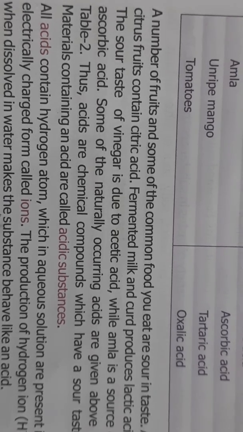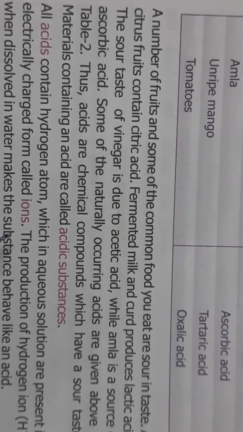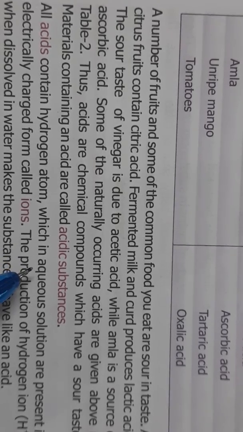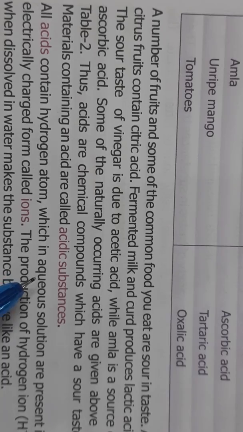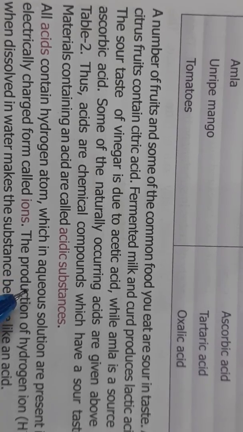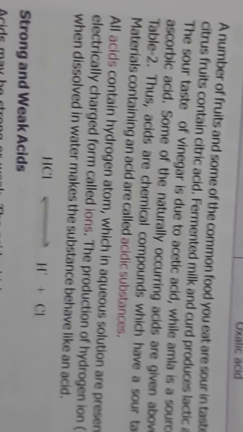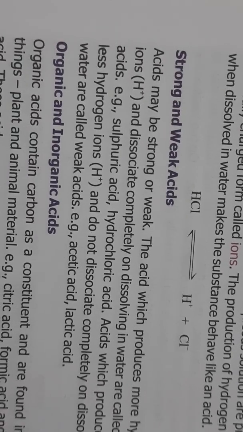So what are ions? Ions are the charged atoms or group of atoms. About these ions you will study in class 9, so there is no need to go into detail about this. Okay. We will move on to strong and weak acids.